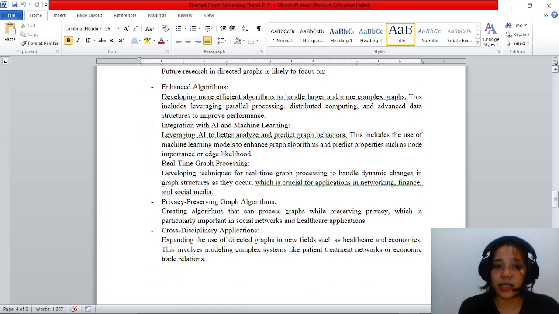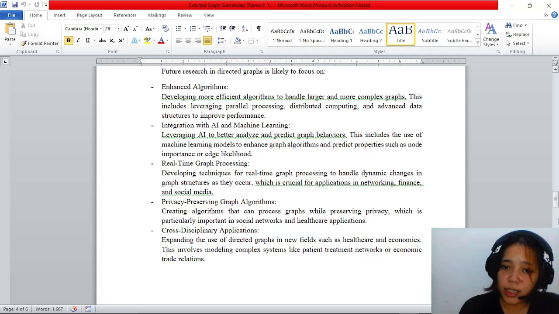Real-time graph processing. Developing techniques for real-time graph processing to handle dynamic changes in graph structure as they occur, which is crucial for applications in networking, finance, and social media. Privacy-preserving graph algorithms. Creating algorithms that can process graphs while preserving privacy, which is particularly important in social networking and healthcare applications.